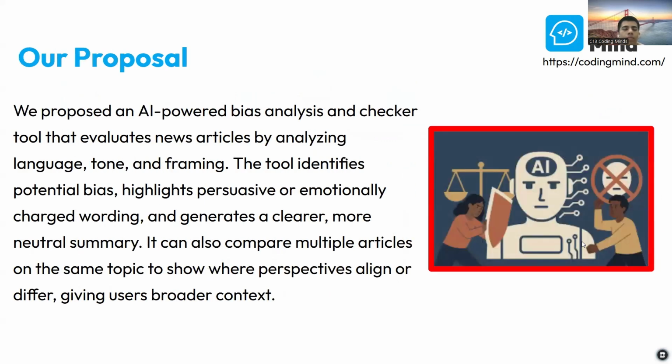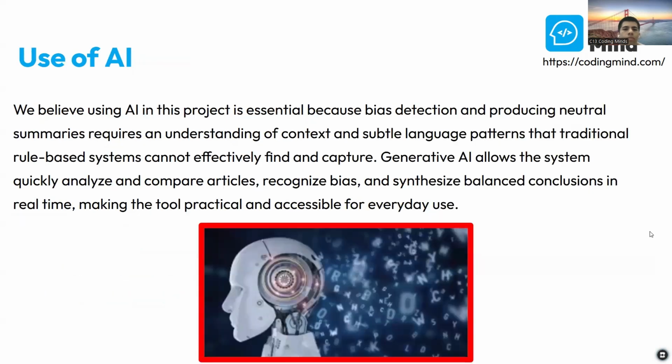Our proposal is an AI-powered bias analysis and checker tool that evaluates news articles by analyzing language, tone, and framing. The tool identifies potential bias, highlights persuasive or emotionally charged wording, and generates a clearer, more neutral summary. It can also compare multiple articles on the same topic to show where perspective aligns or differs and gives users a broader context.